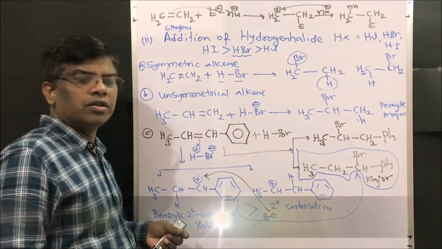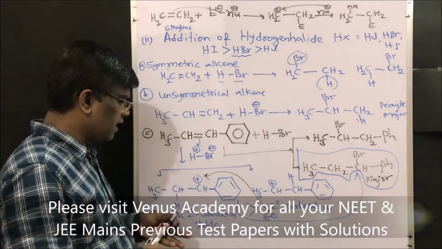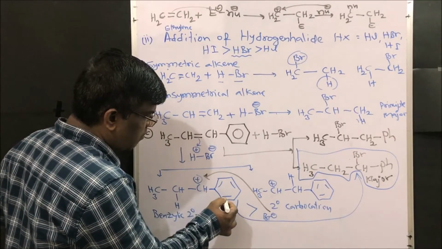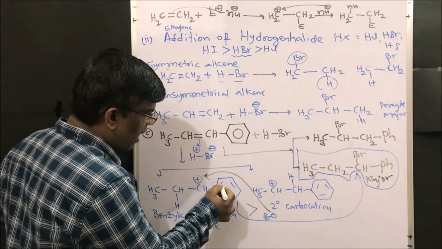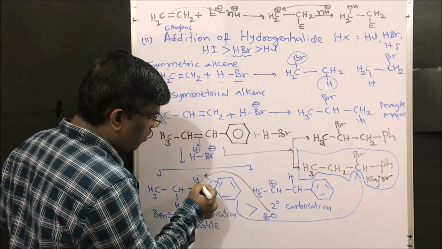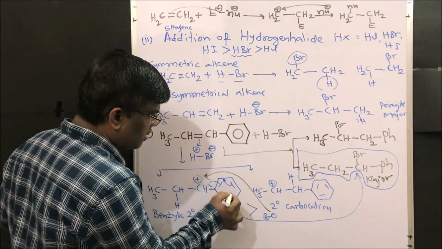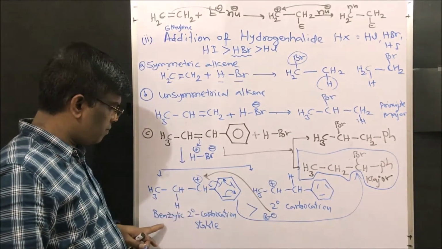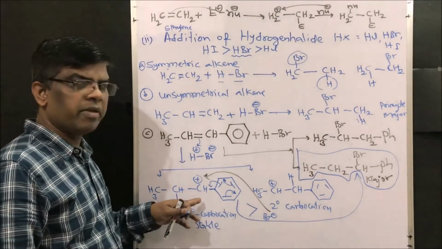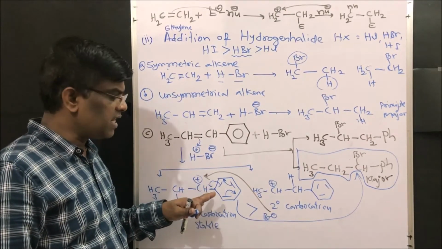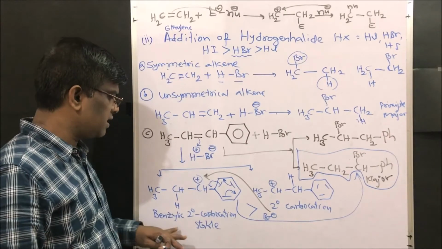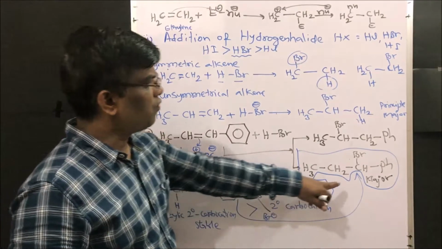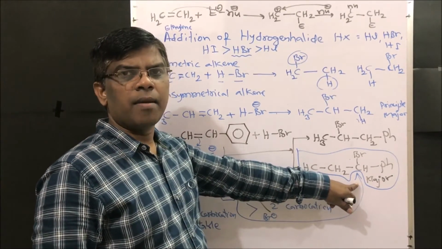Next, you may ask why this benzylic secondary carbocation is more stable. Because of resonance stabilization by the benzene ring. It can share this double bond, right? So this is resonance stabilization. Yes friends, it will be explained in the next chapter. So this benzylic secondary carbocation is more stable because of resonance stabilization of the benzene ring, and that is why it will be formed in a major amount. So we are going to get this compound in a major amount.